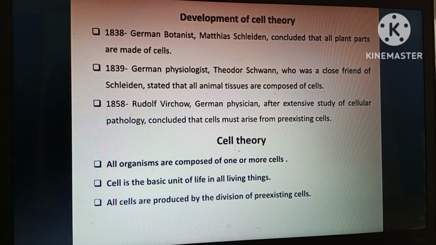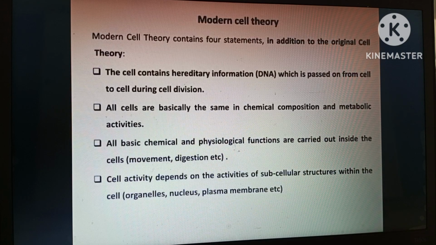These are the three basic postulates given by the German botanist, zoologist and Rudolf Virchow. After the 19th century, in the 20th century, some postulates were added to the cell theory, which is known as modern cell theory. Modern cell theory contains four statements. All cells contain heredity material DNA, with the help of which they transfer the characteristics from parents to their offspring. So the heredity material in all living organisms is DNA.